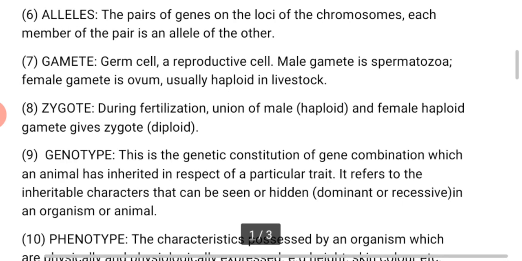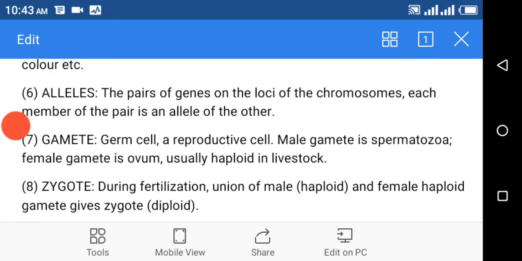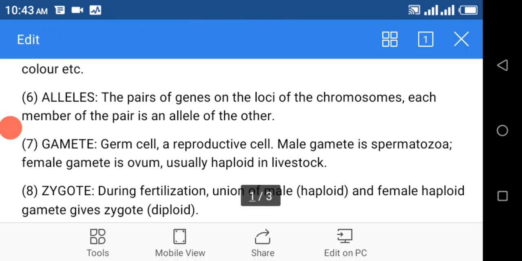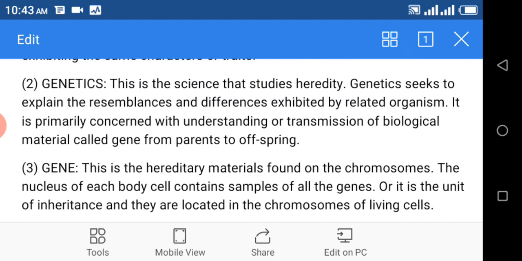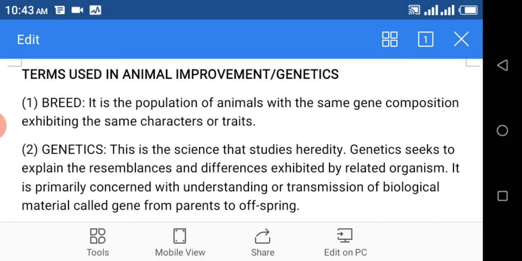Let's now go back to where we started today. We started from a breed. A breed is just like a type, a particular type or group of people. That is a breed. Look at them, they are the same breed. Look at this one, the same breed. Do you get it now?